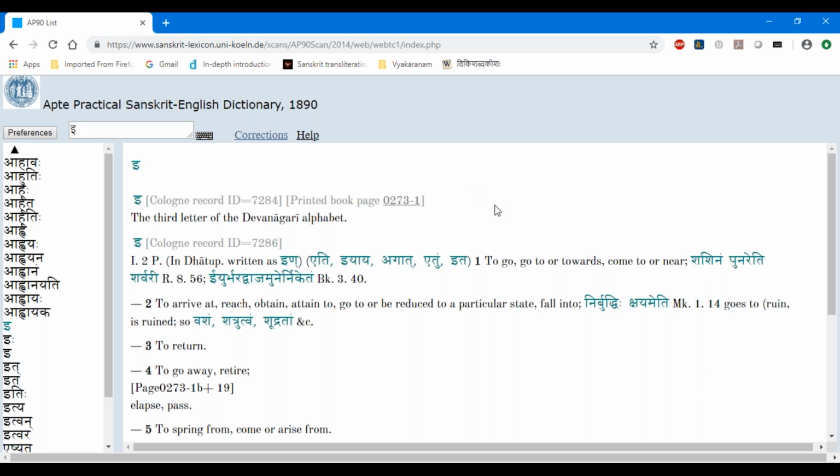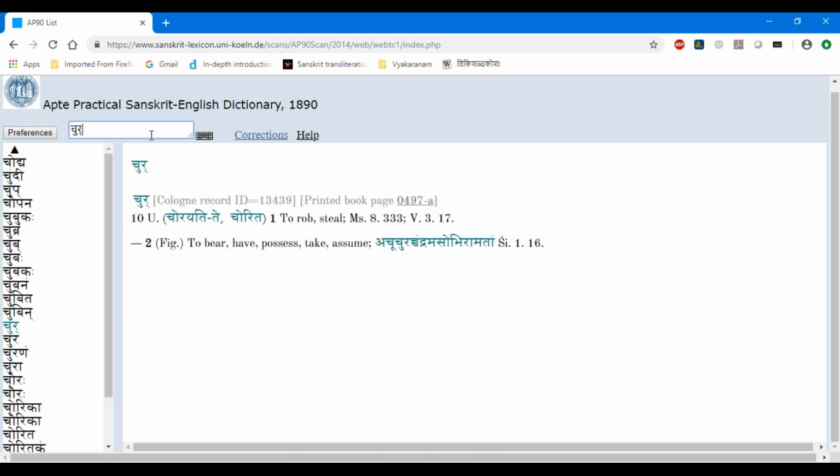Okay. So maybe we can do one more dhatu or something. I will just do, because I don't want to cover all the dhatus which are there in each gana, I will directly go to the churadi gana dhatu. So chur is the 10th gana dhatu. It's the 10th gana, so that is the last gana. So most of the dhatus in the 10th gana are ubhayapadi dhatus. So 10u, it says chorayati, chorayate, and chorita.